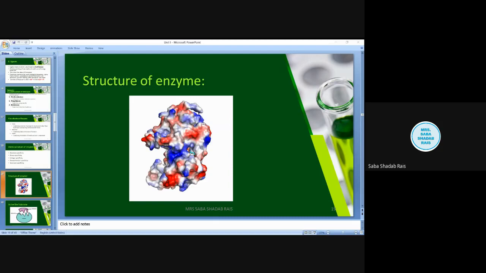The complete complex of enzyme together with its cofactor is called the holoenzyme. You can see the enzyme is just this much. This particular enzyme will be called the apoenzyme.